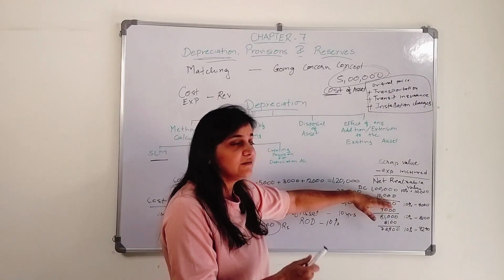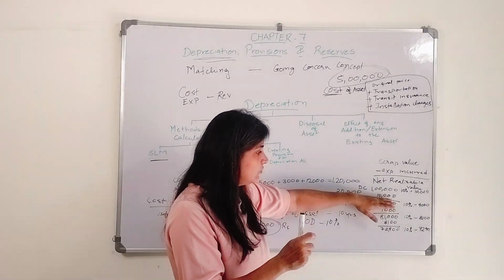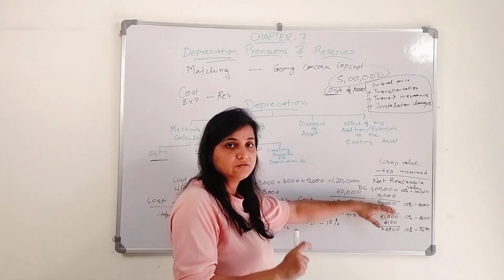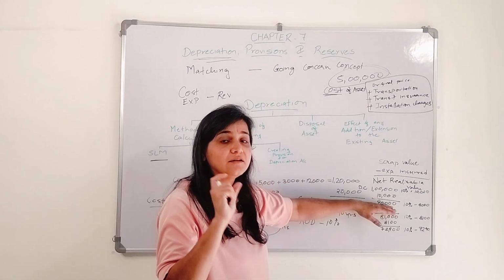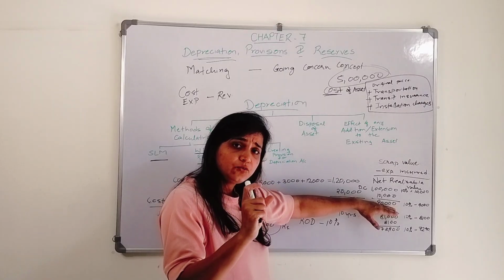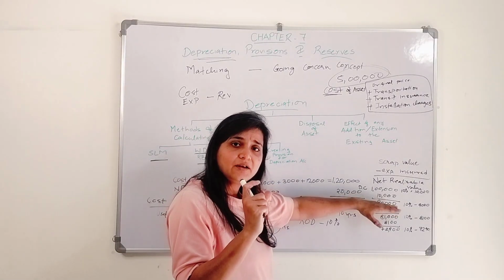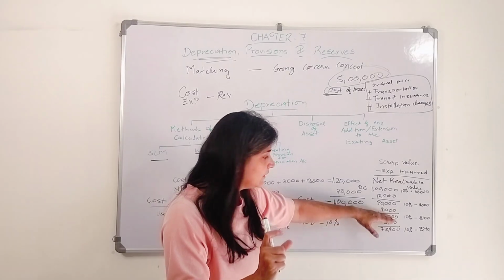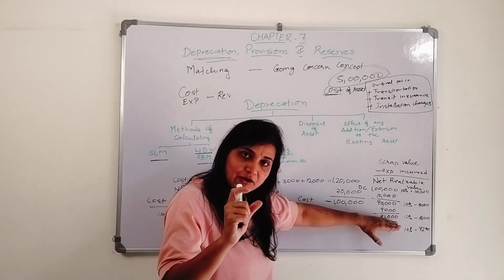So 10% I used it, 10,000 rupees. Next year the written down value is 90,000. That is why the term is written down value, right? On 90,000 I charged 10%, 9,000 came.